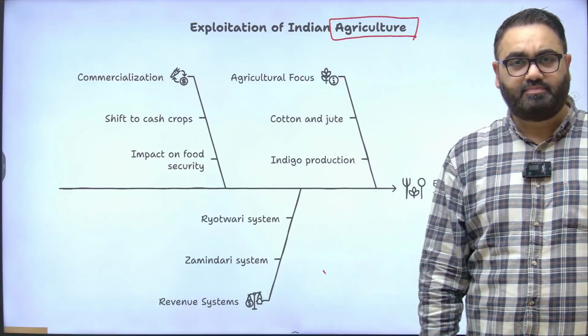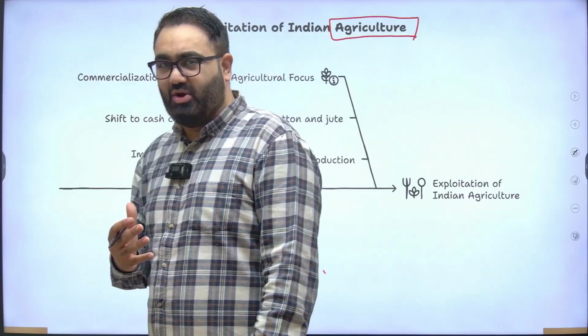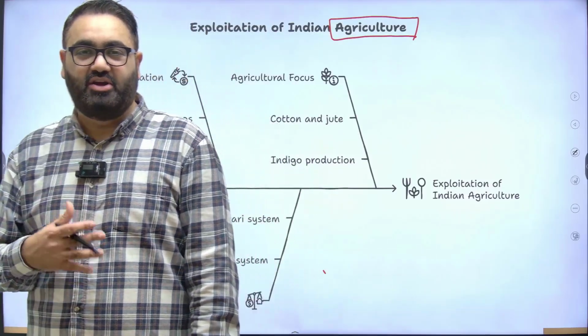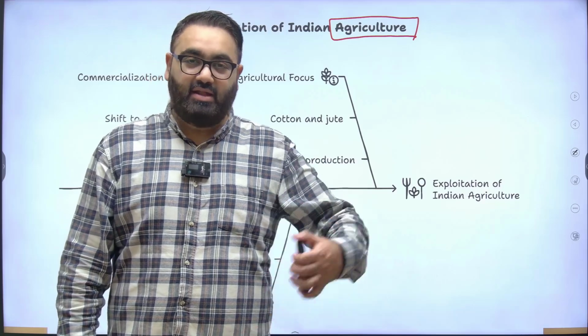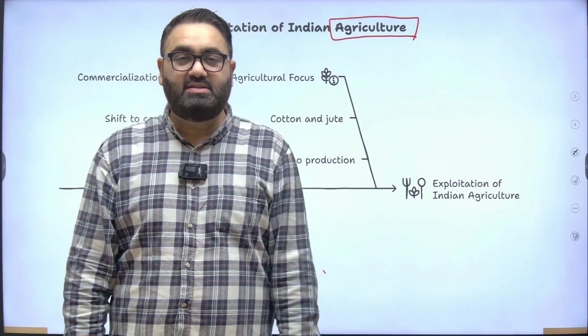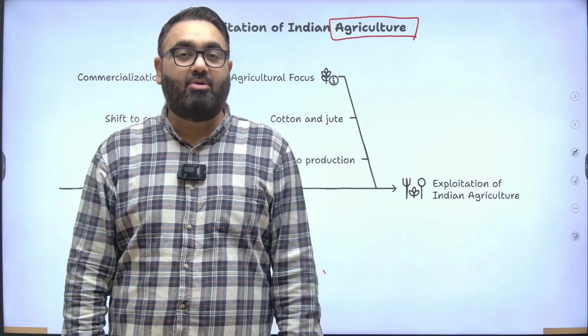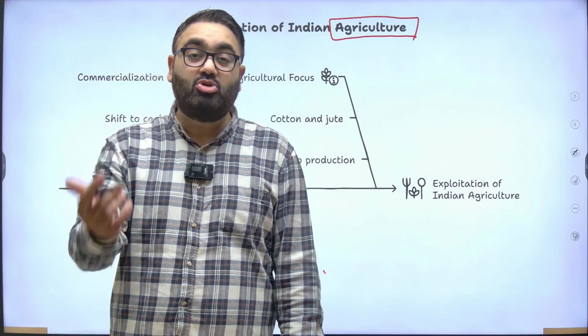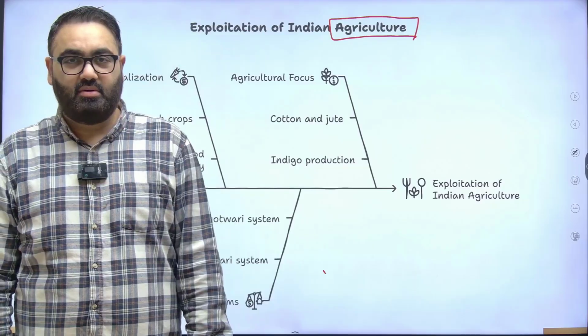For example, they took it as a major source of revenue, and different revenue collection systems were introduced around the entire country. Some of them had the infamous Rayatwari system, some of them had the Mahalwari system, and some of them had the Zamindari system. Depending upon whatever the British thought would suit their interests the best, those kinds of systems were deployed.